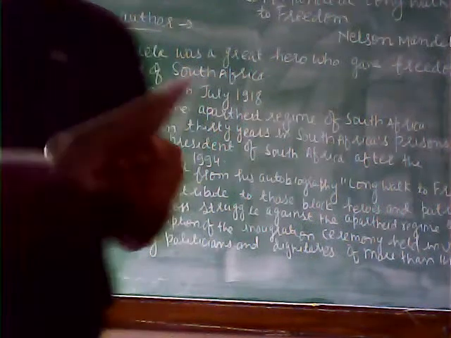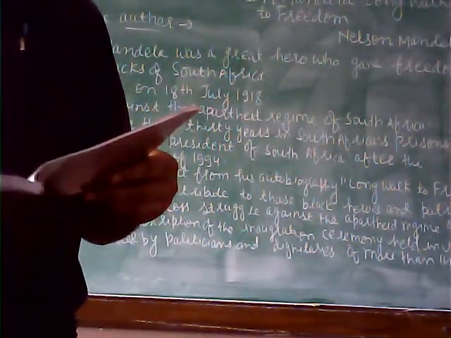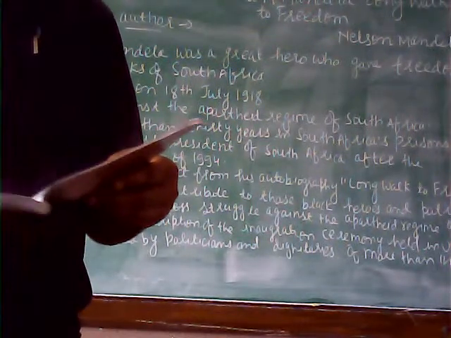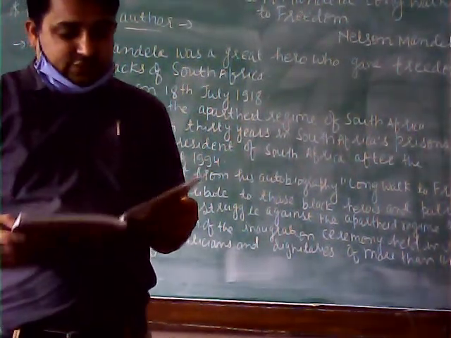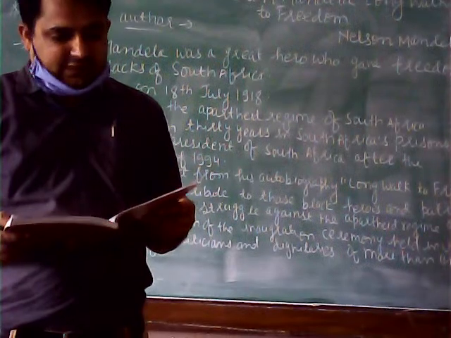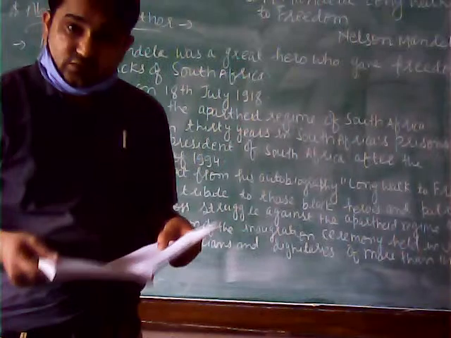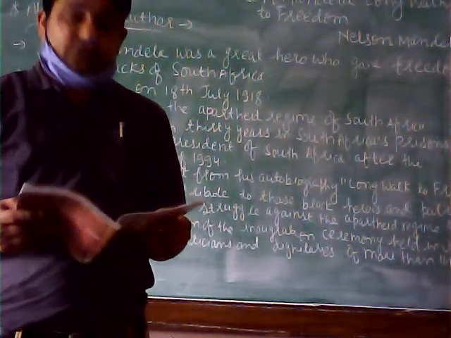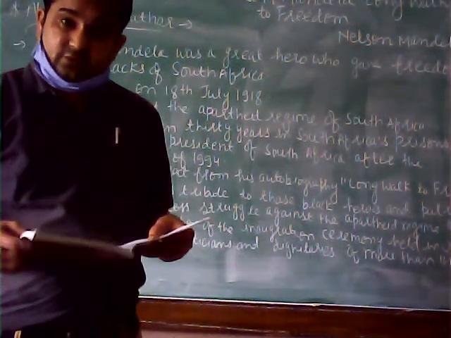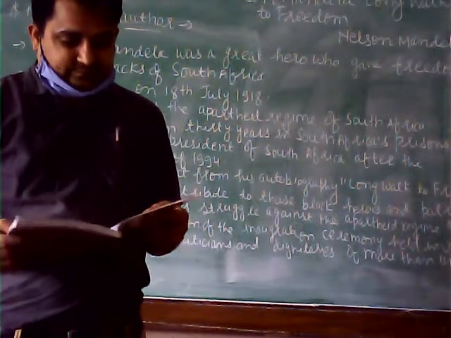It says: Nelson Mandela has become South Africa's first black president after more than 3 centuries of white rule. Mr. Mandela's African National Congress Party won 252 of 400 seats. Elections were held after the British rule, and in that election, 252 seats of the assembly were won by Mr. Mandela's party out of the total 400 seats.